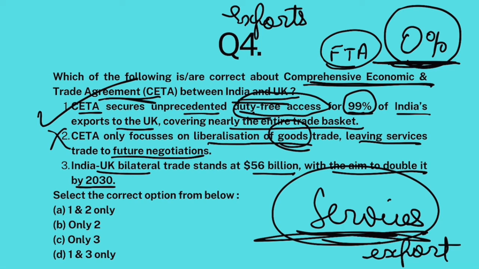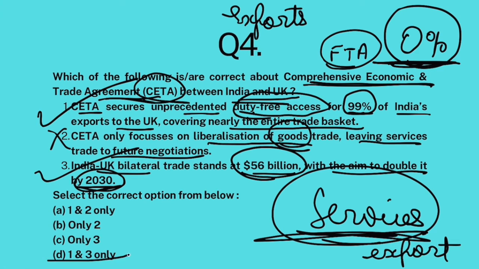Clear? Now, India-UK bilateral trade currently stands at $56 billion, absolutely correct. But under CETA, both the countries have resolved to double it by 2030 in another 5 years. So this part is also correct. So 1 and 3 are correct. The answer is D. Alright?